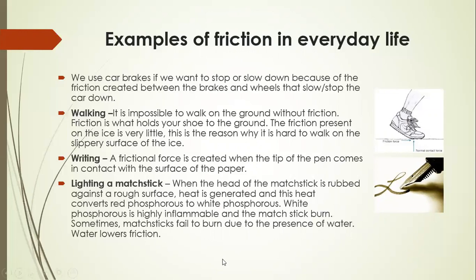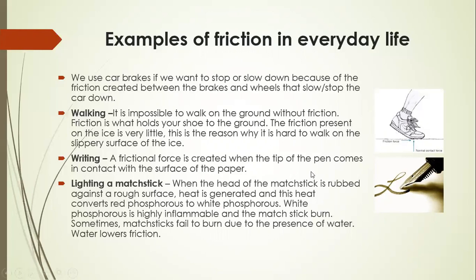First, we use car brakes if we want to stop or slow down the speed of the car, because of the friction created between the brakes and wheels, and also between the wheels and the ground, that slows or stops the car. Second is walking. Walking is possible due to friction. Without friction, it is impossible to walk on the ground. Friction is what holds your shoe to the ground. The friction present on ice is very little. That's why it is hard to walk on the slippery surface of ice.